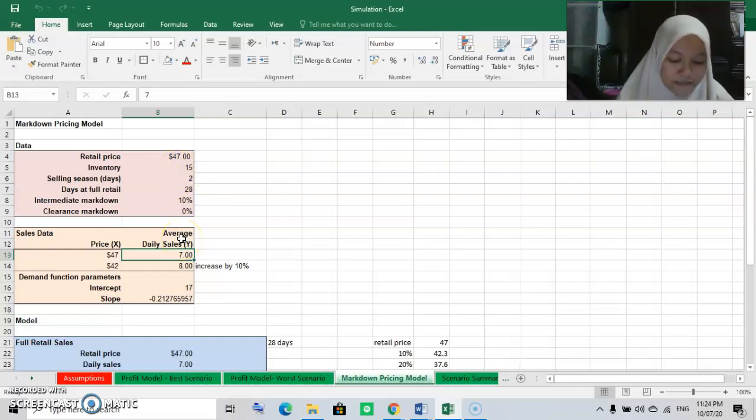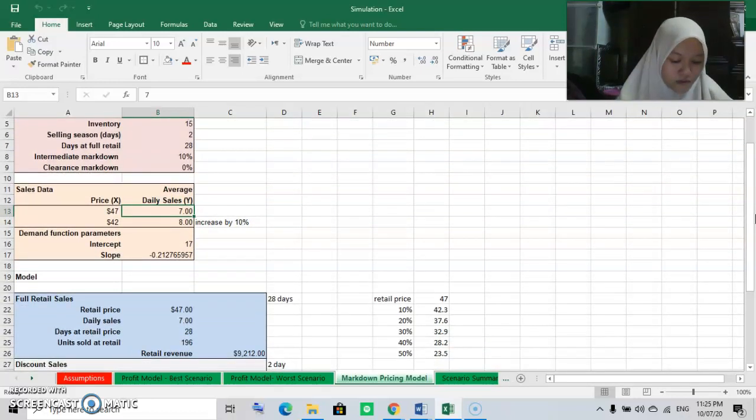If I sell my product at the price of 47 ringgit, my average daily sale is 7 units, but if I give a discount of 10%, the price will be 42 ringgit and the daily average will be increased by 10%, which is 8 units per day. While in the slope, if I increase the price, the daily sales will start to reduce because it is minus.